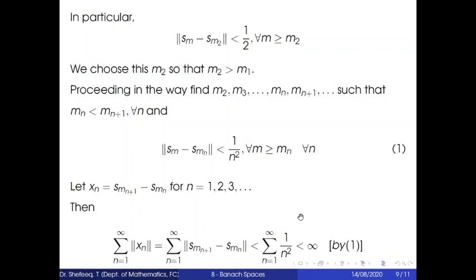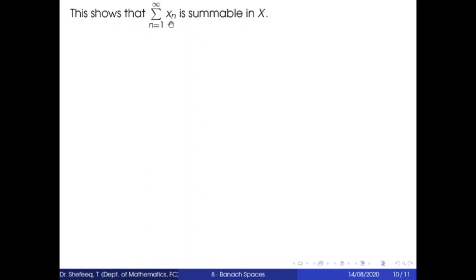This is by 1. Since this is absolutely summable, the summation n varies from 1 to infinity xn is summable in X, since we have assumed that every absolutely summable series of elements in X is summable in X.